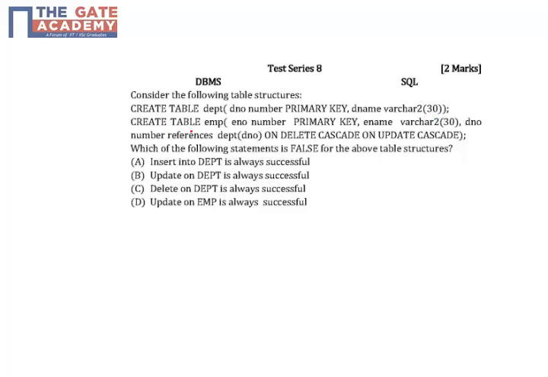Similarly, create table with name employee and having three attributes, employee number, employee name and department number. Employee number is of type number and is a primary key for this table. Employee name is of type varchar2 and has length 30. Department number is of type number and references department number field in table department.